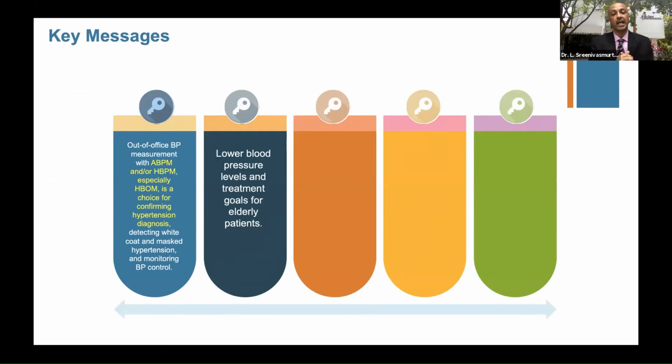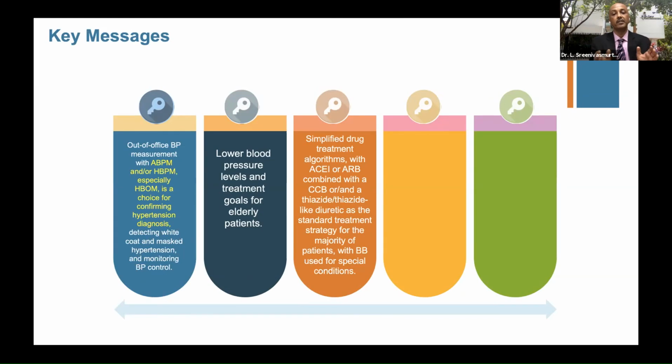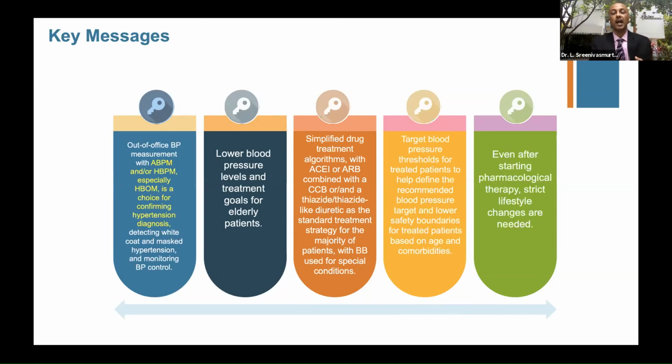Lower blood pressure targets are set for the elderly and high-risk groups, and simplified drug treatments like ACE, ARBs, or CCB and diuretics do not complicate regimens. Do not give individual drugs; try to make FDCs so that adherence and compliance are better with the patients. Target blood pressure thresholds for treated patients help define the recommended blood pressure targets and lower safety boundaries so that treated patients benefit. And you always decide based on their age and other comorbidities.